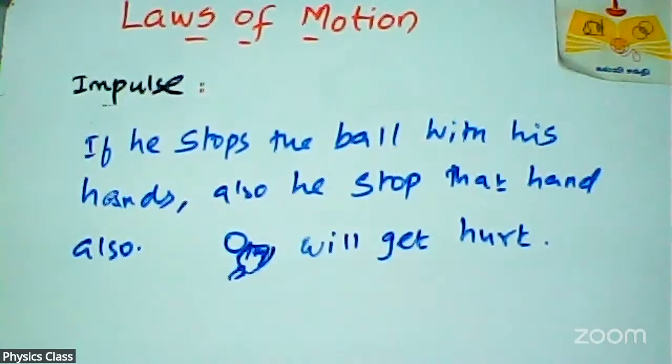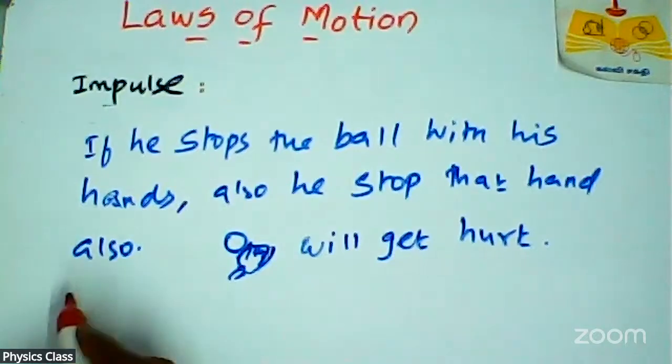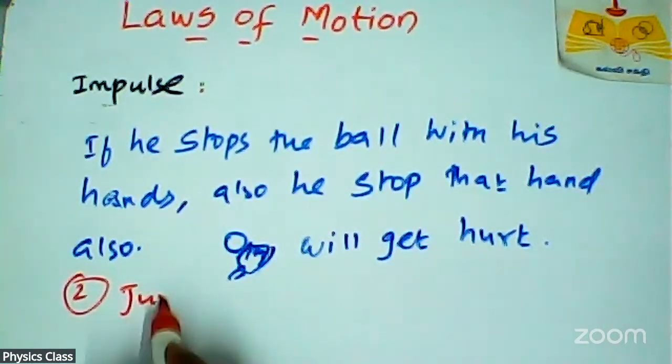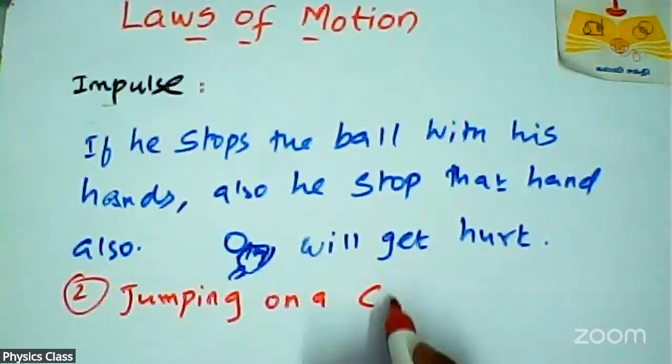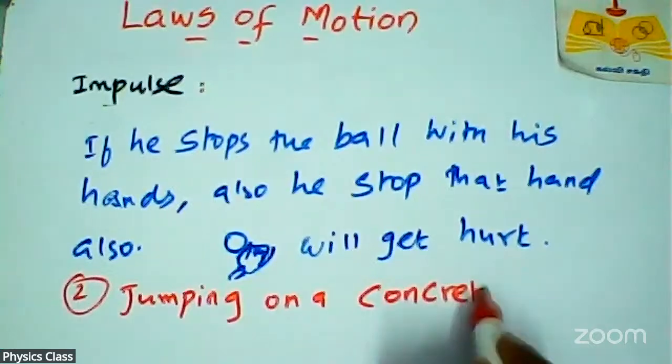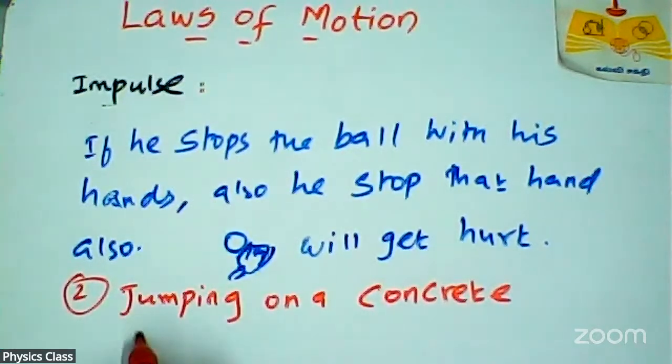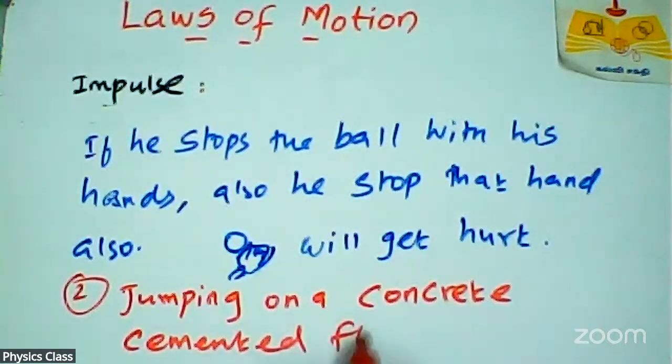And you can imagine another example: jumping on a concrete, cemented floor. What will happen? It is more dangerous.